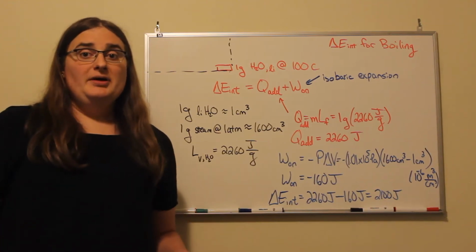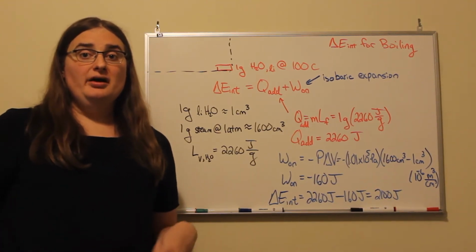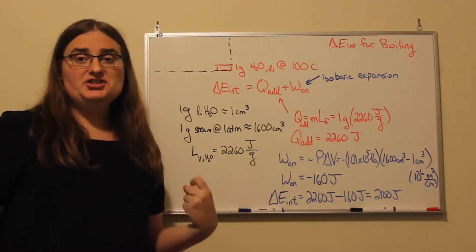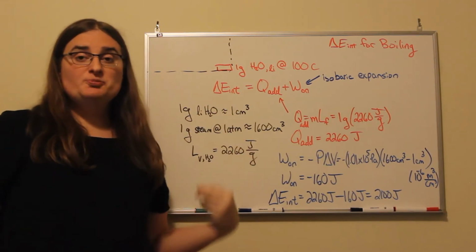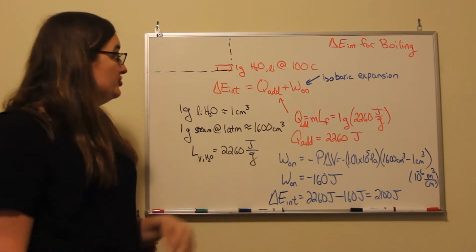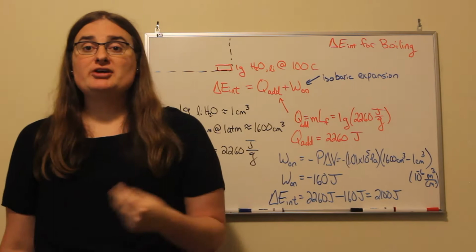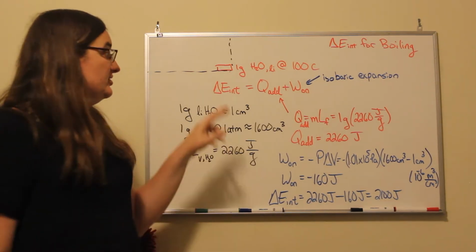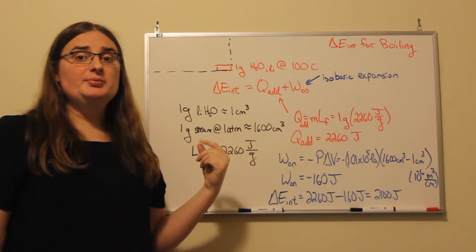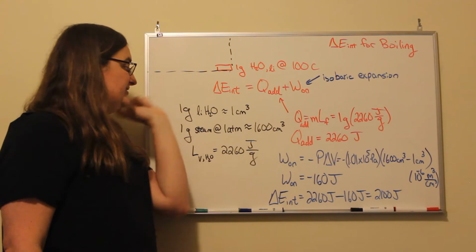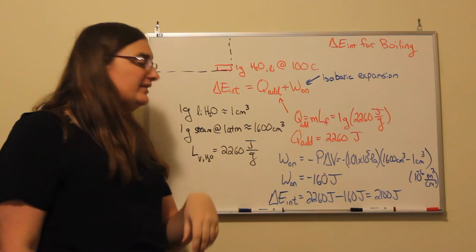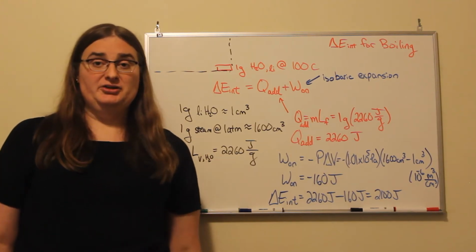Hi, I want to talk about the total change in internal energy of water when it boils in its expansion from the space it would occupy as a liquid to the space that it would occupy as a gas. So I'm going to consider what happens with 1 gram of water at 100 Celsius. As liquid water, it would be occupying a volume of roughly 1 cubic centimeter. As a gas, as steam at 1 atmosphere, it would be occupying a volume of roughly 1,600 cubic centimeters.